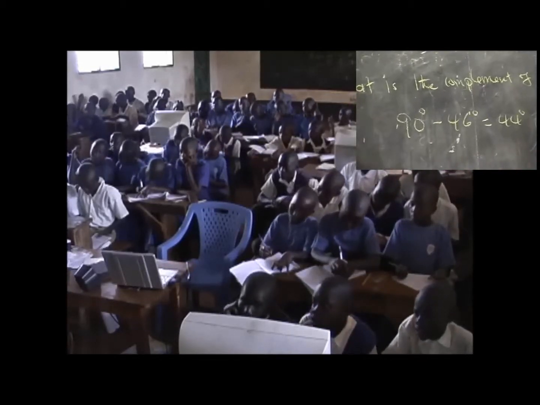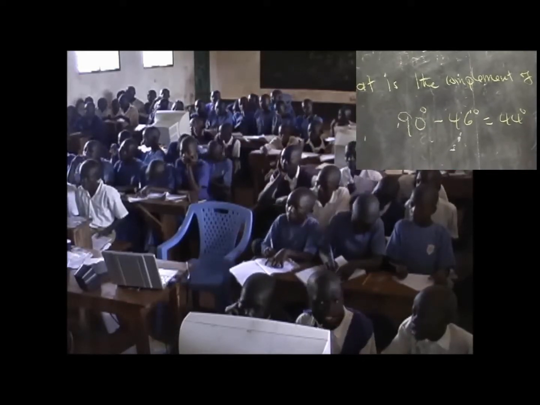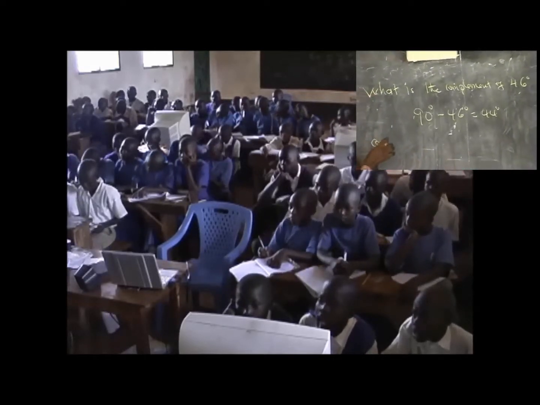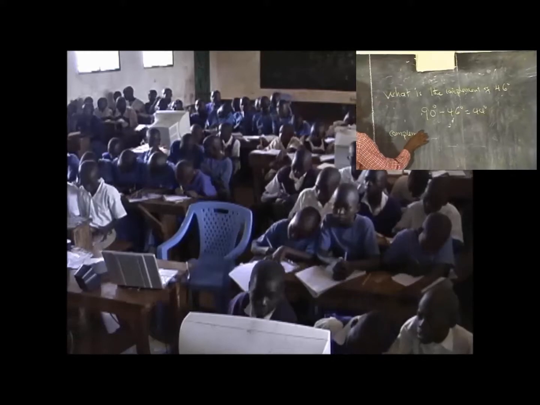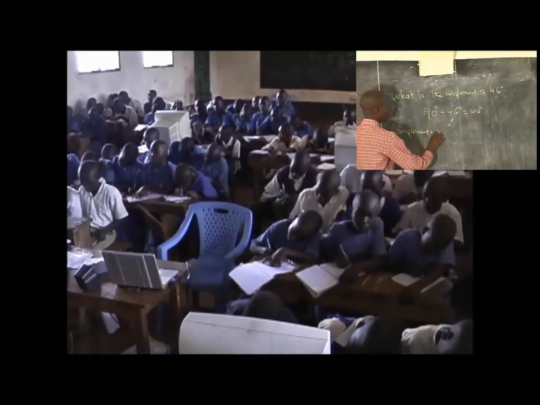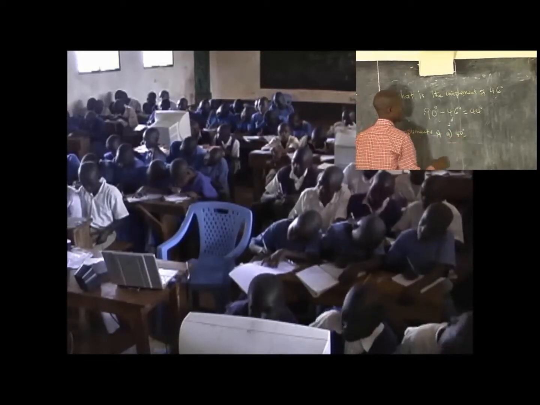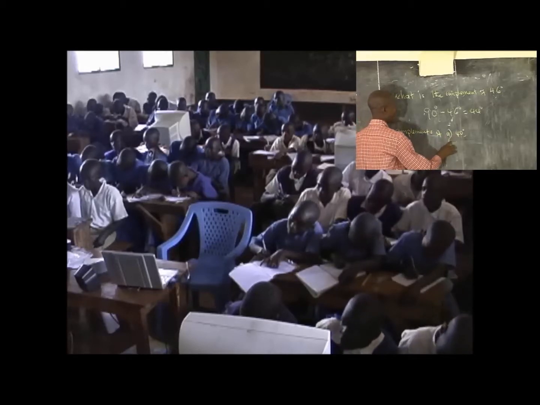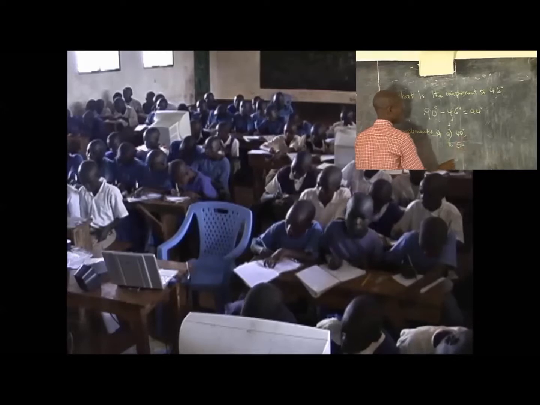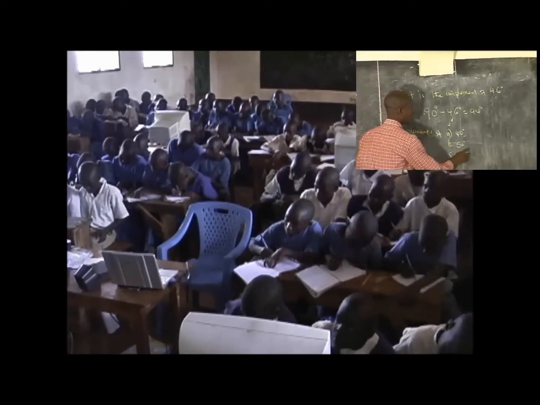So from there, will you give me the complement of the following angles? A, 40 degrees, B, 50 degrees, C, 60 degrees.